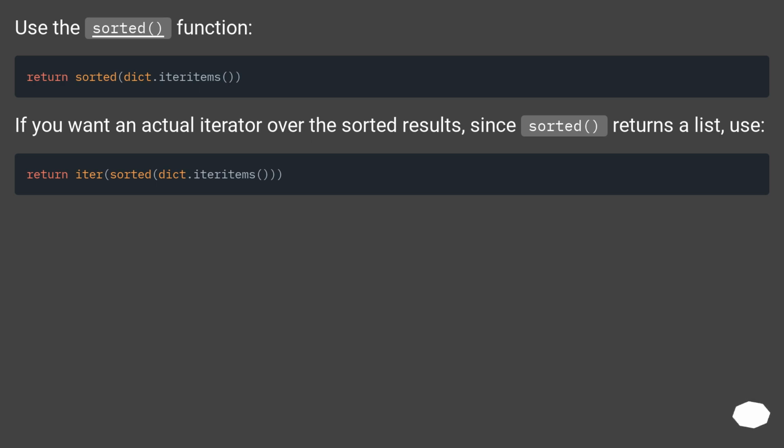Use the sorted function. If you want an actual iterator over the sorted results, since sorted returns a list, use